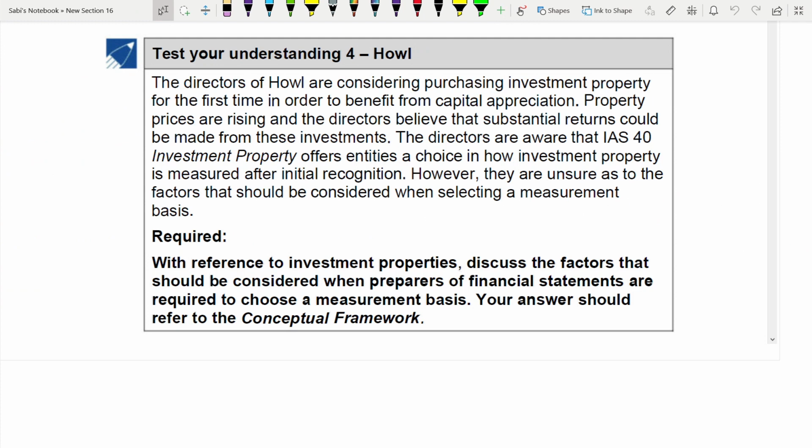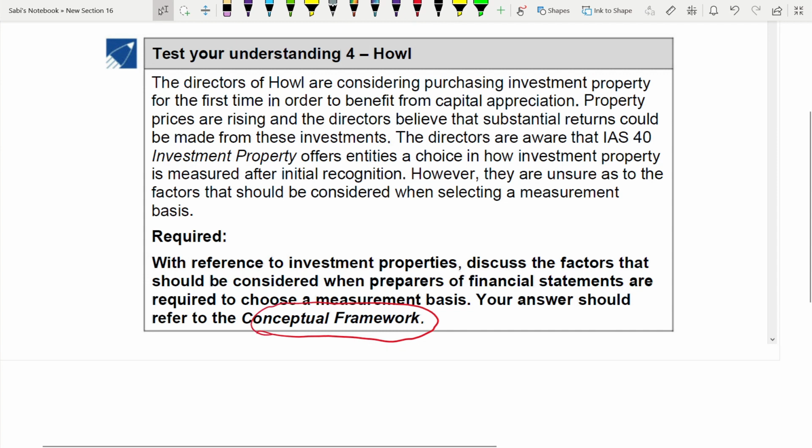This question, test understanding for all, is more of a discussion question. Okay, so I'm not going to write the answer. The answers are there in your textbook. You can read the answer, take your own time and read it. But this answer is with reference to the conceptual framework.